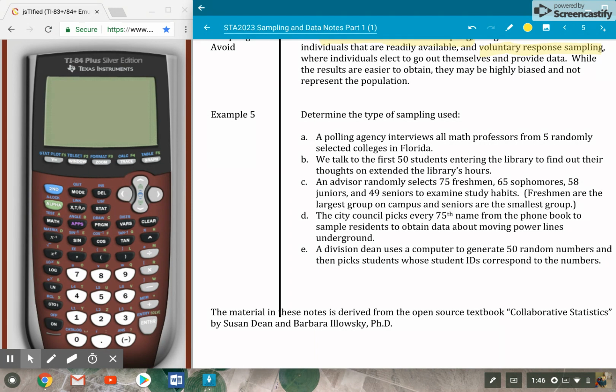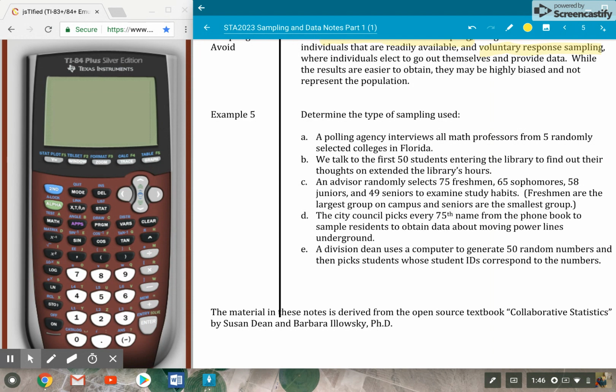This would be a cluster sample. So we split the population of all math professors in the state of Florida into clusters by their 28 colleges. And then we're randomly selecting 5 of those 28 and talking to every single math professor in those 5 colleges. Therefore, it's a cluster sample.